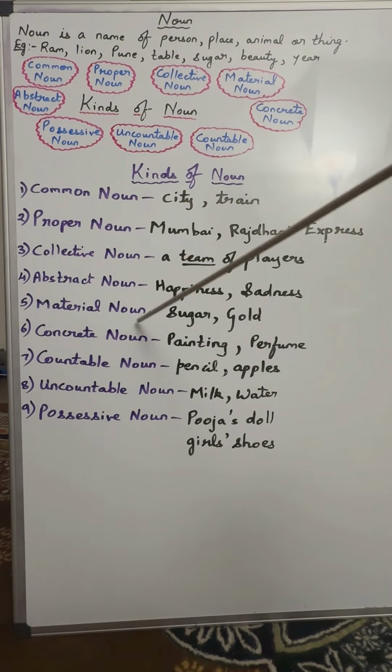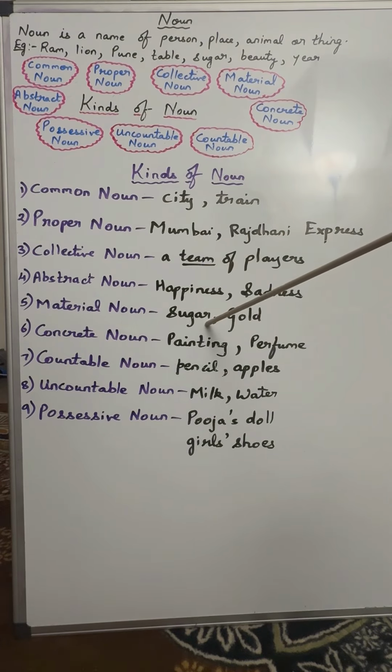Next is material noun. Material noun refers to the material out of which something else is made. For example, sugar. We use sugar in cooking. Similarly, we use gold in making different ornaments, bangles, rings. That's why sugar and gold are the examples of material noun.